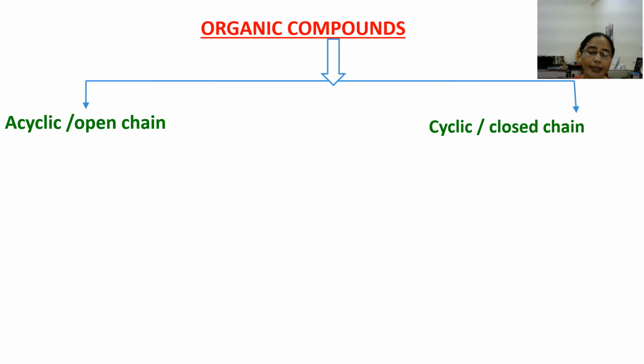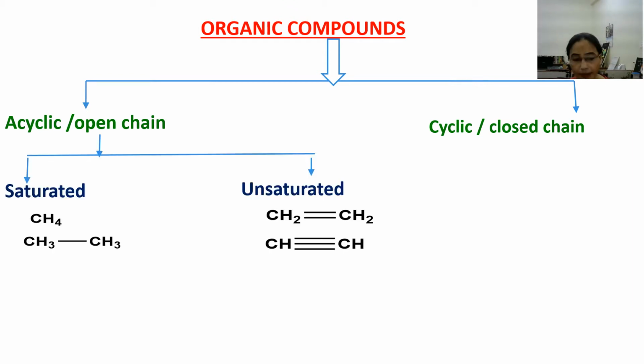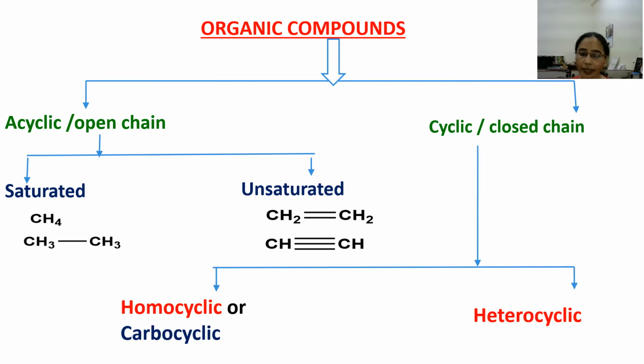Again, acyclic can be divided into saturated and unsaturated. Methane and ethane are examples of saturated acyclic organic compounds, while acetylene and ethylene are unsaturated acyclic open chain compounds. Now, in the case of cyclic or closed chain compounds, on the basis of the types of atoms present in their ring system, they may be divided into two types.